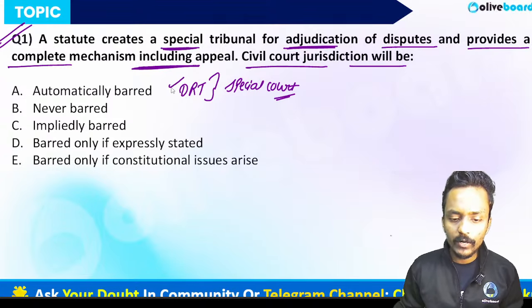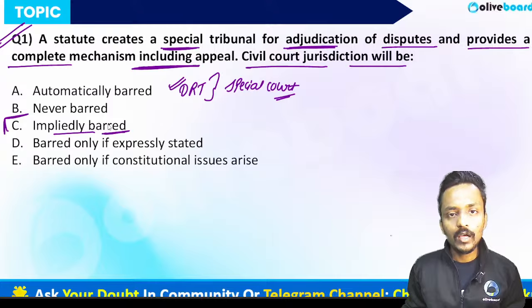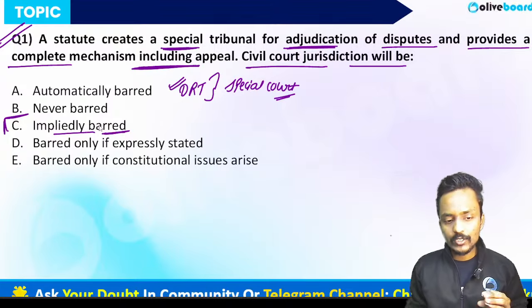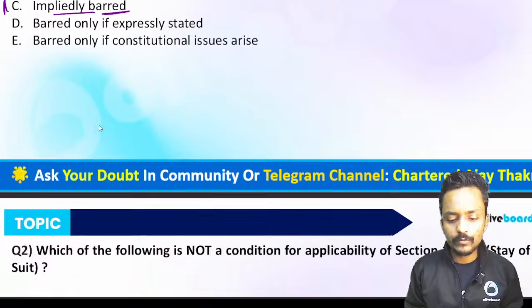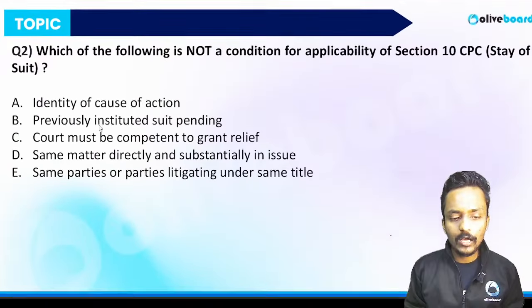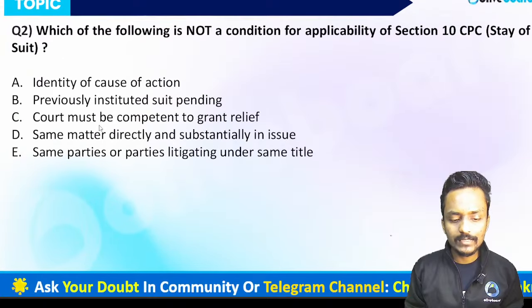So the civil court does not have any jurisdiction where the special court has the jurisdiction. Can I say the civil court is impliedly barred from taking jurisdiction where the special court already has the jurisdiction and the power to adjudicate the matter? That's why option C is absolutely the correct answer. Now we are moving forward to question number 2.